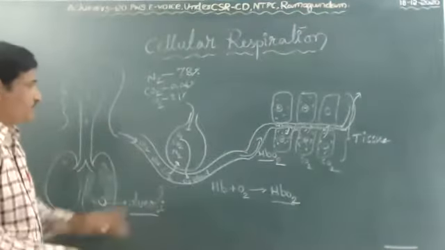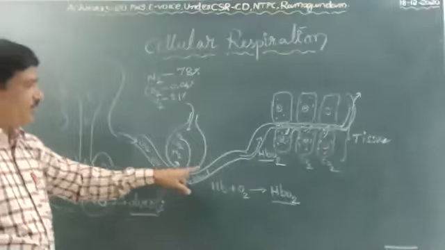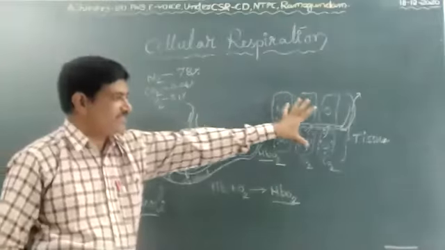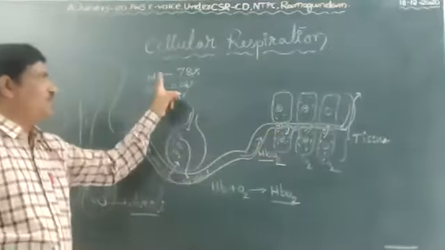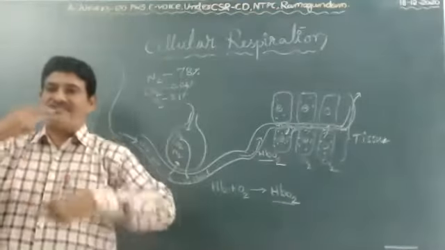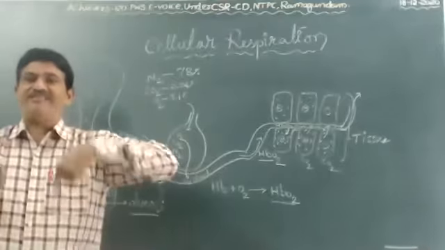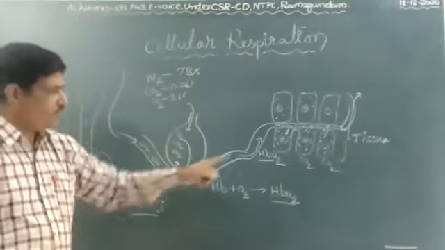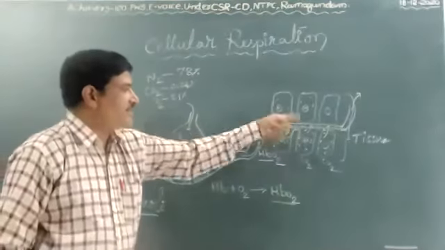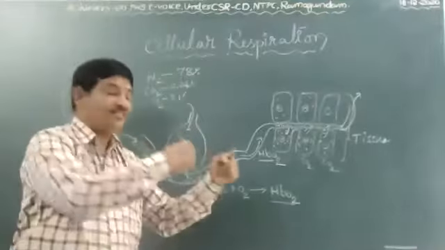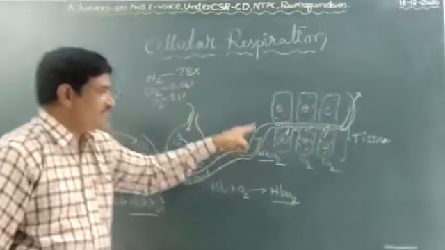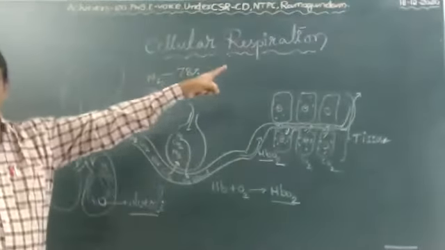Here what happened? Respiration, or exchange of gases, takes place at the cellular level, in between the cells or tissues. It is called cellular respiration. Commonly we say respiration means exchange of gases: inhale of air, exhale of air is called respiration. Same here: oxygen enters the cell, and carbon dioxide again enters the blood. That exchange of gases is called respiration. Where it occurs in between the cells, it is called cellular respiration.